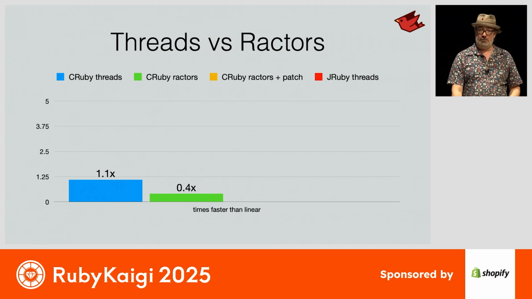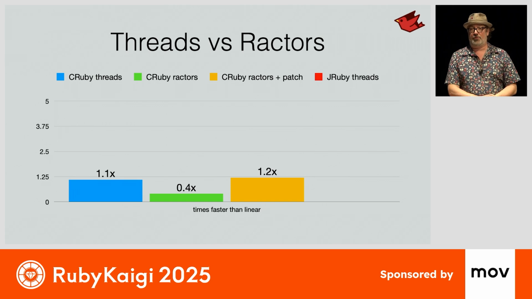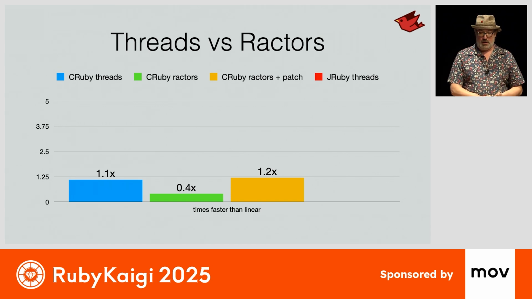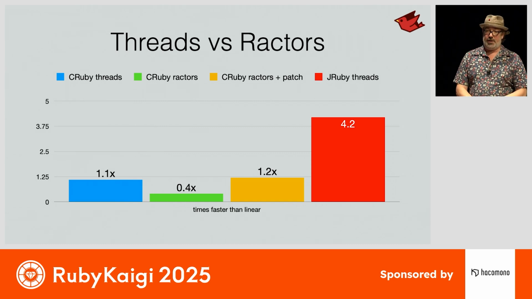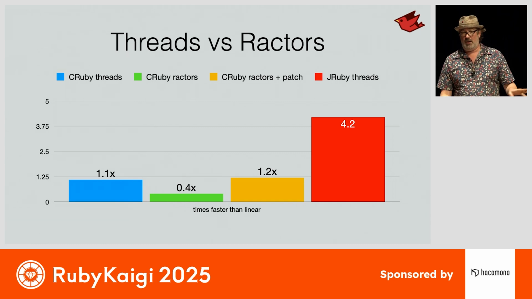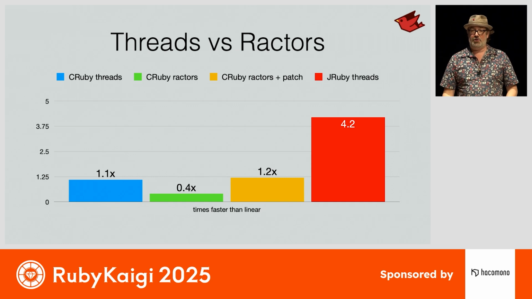But this is being patched. It has been improved in a recent patch that just came through today. So now we're up to like a 1.3 times improvement. And I should note, this is all on my system, which has 4 cores. So ideally, we'd be expecting that we see a 4x improvement by spreading it out across threads. And of course, when we run it on JRuby, real threads, that's actually what we get. The same code running on CRuby versus JRuby, you will see all the cores light up, you'll max out your system, and you can do all of your parallel processing in a single process.